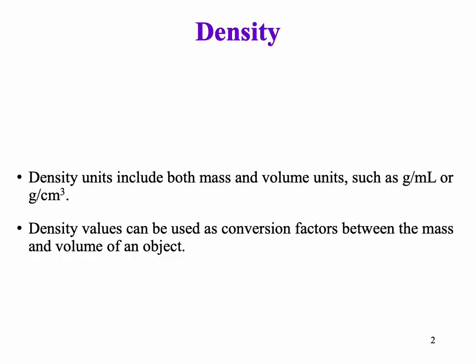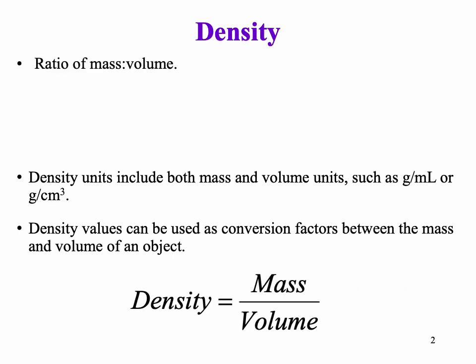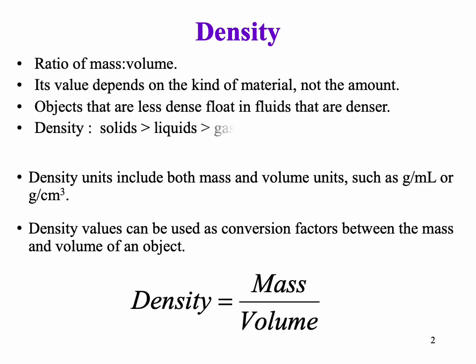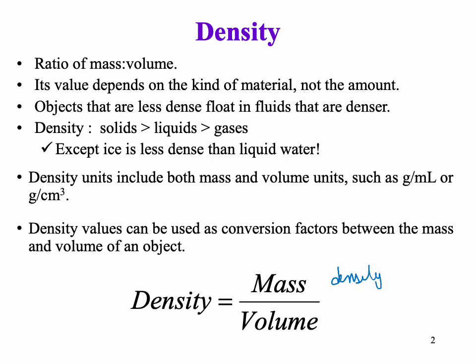What is density? Density is basically mass over volume. Just remember this formula. Density is always mass per unit volume, and that's the definition of density as well. It is how many grams, or how much mass, an object has per unit of its volume.